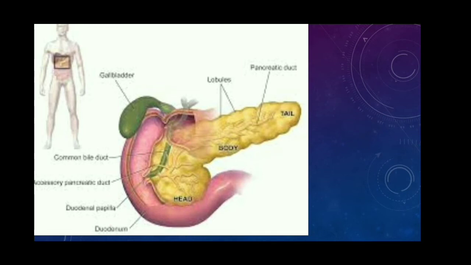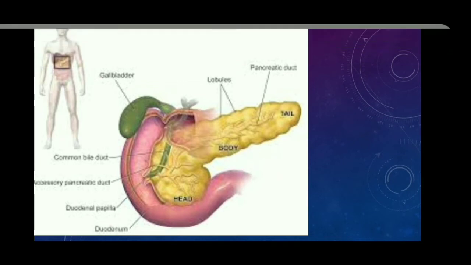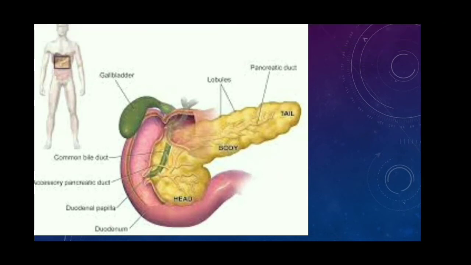The surface of the pancreas contains a group of cells called islets of Langerhans. These contain 2 kinds of cells, alpha cells and beta cells. Alpha cells secrete glucagon hormone and beta cells secrete insulin hormone. These hormones are involved in maintaining the blood sugar level.